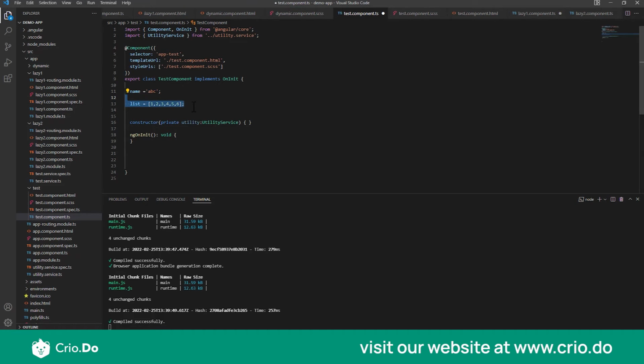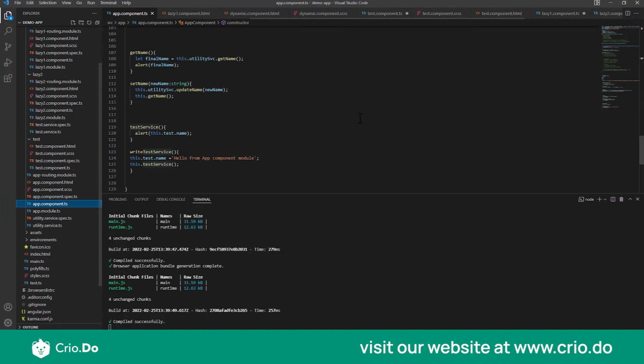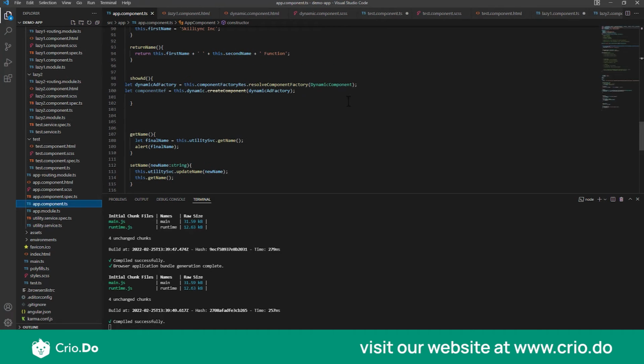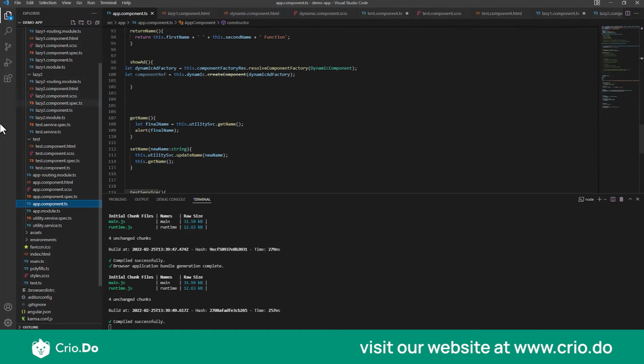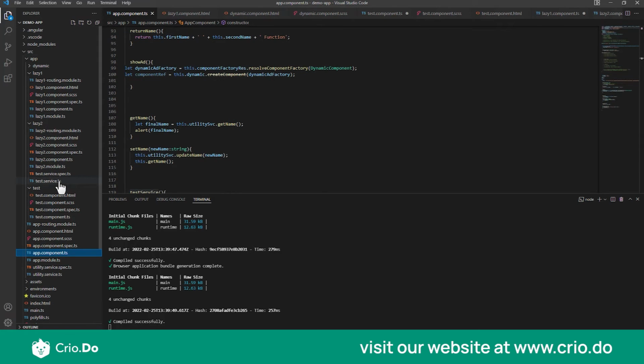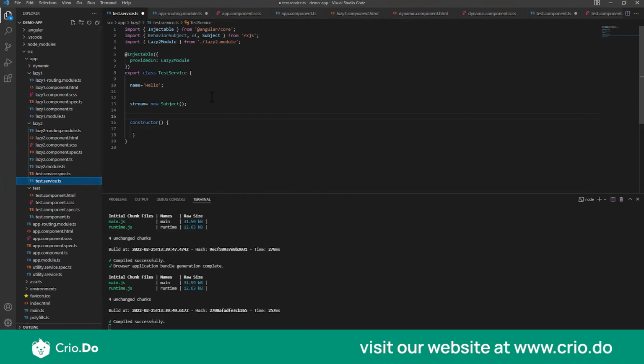So coming back to code, I will come to our app component.ts. Or better, we can first go to the test service.ts. We saw a few concepts like subject and observables and so on, so now we'll try to implement those. First, let's implement an asynchronous data stream using observable. Let me give you a simple example.